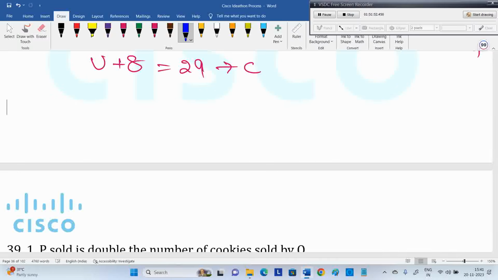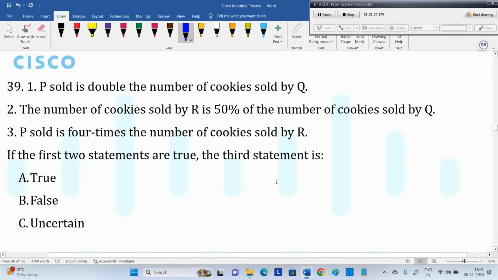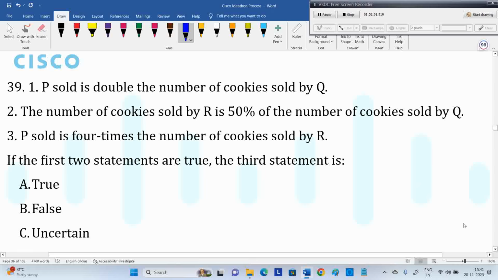Back to the same logic. First two statements are true. What about the third one?